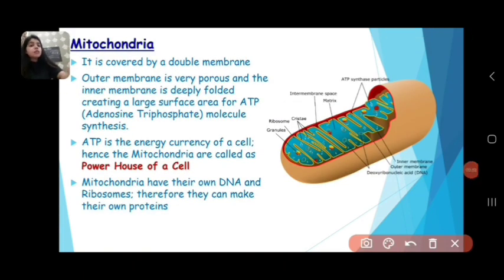Mitochondria. It is covered by a double membrane. The outer membrane is very porous and the inner membrane is deeply folded, creating a large surface area for ATP, adenosine triphosphate, molecule synthesis. ATP is the energy currency of a cell. Hence, the mitochondria is called the powerhouse of a cell.